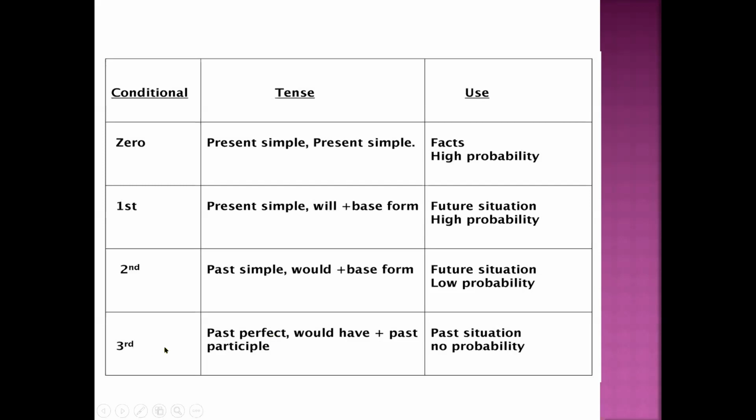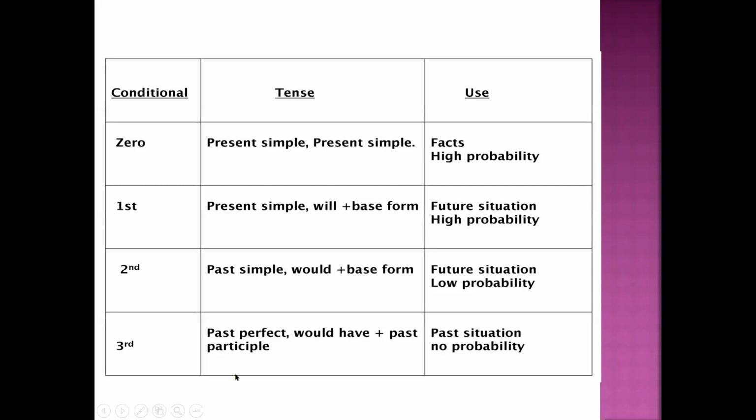The last sentence is this one: if the train, past perfect, would have plus past participle. This is the situation because with the conditional we actually just divide the probability. Everything was happening in the past, of course, so it's with no probability because it's past.